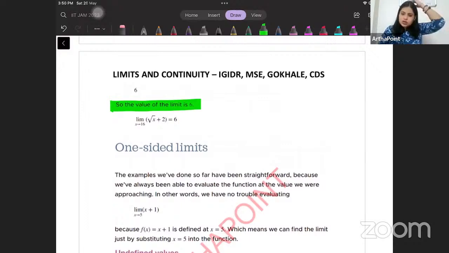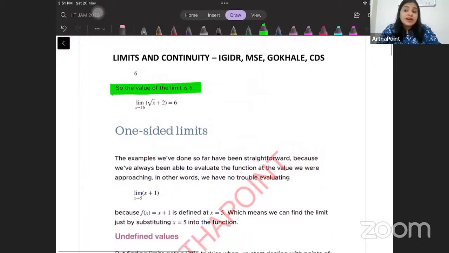Now, so far we have been very straightforward, and we have just put the value of x inside the function. However, this is not the only thing that we want to do in limits. We also want to talk about one-sided limits, and we want to talk about something a little trickier, which is called an undefined value.